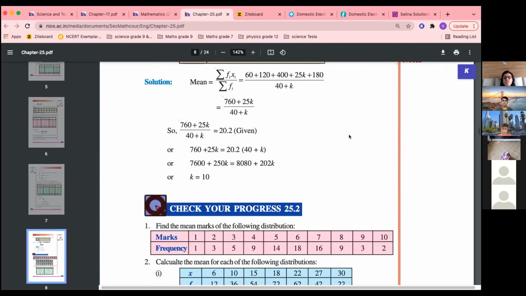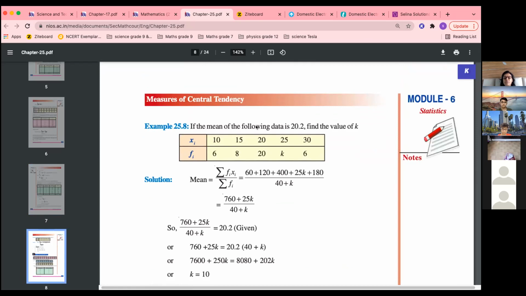Okay, so let us do some more questions. If the mean of the following data is 20.2, find the value of k. Following data, mean is 20.2. Find the value of k. Okay, so here see, one frequency is not given.